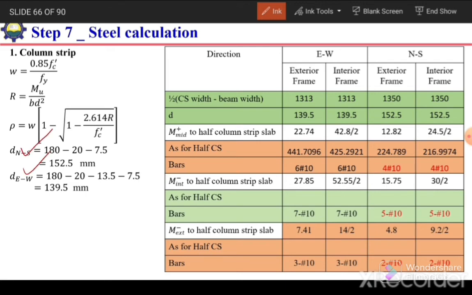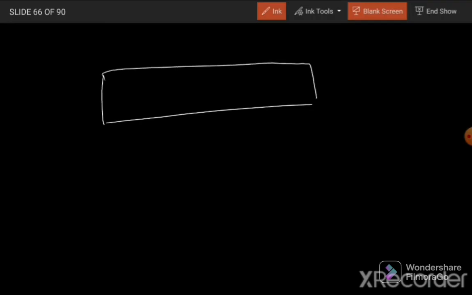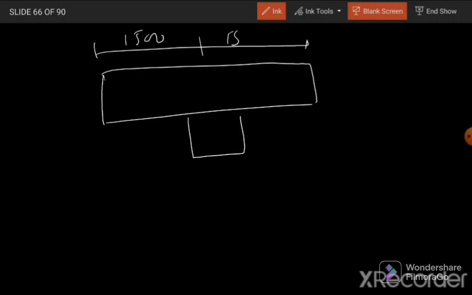Now we need to calculate the reinforcement ratio from the calculated bending moments. First we consider the column strip. We have already calculated the width of the column strip, which is this one. For the interior frame it was 1500 and 1500, but here we have this beam as well.